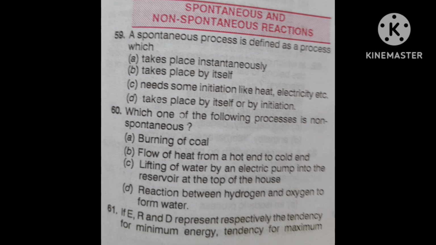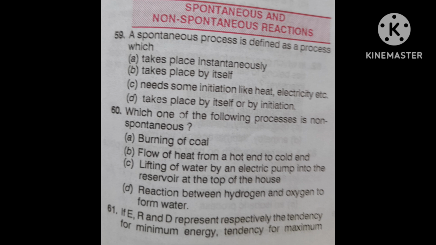The reaction is given: 2HgO solid gives product 2Hg liquid plus O2 gas. Okay, and now four options are given. Here again I am repeating, try to understand the question. The question is long and again it is a tough question, fit for IIT Advanced.